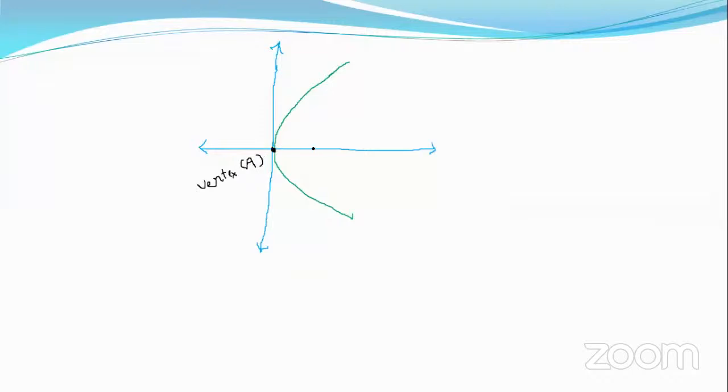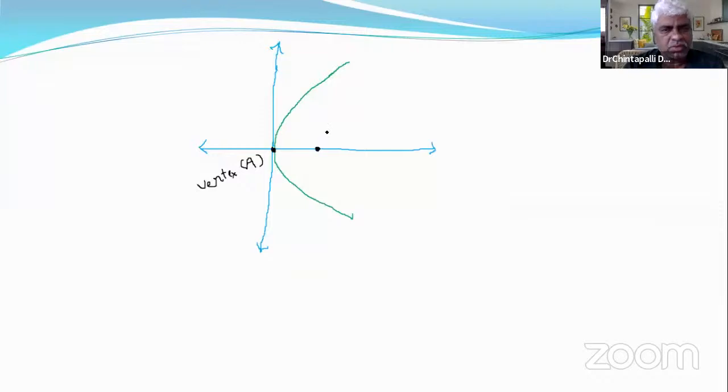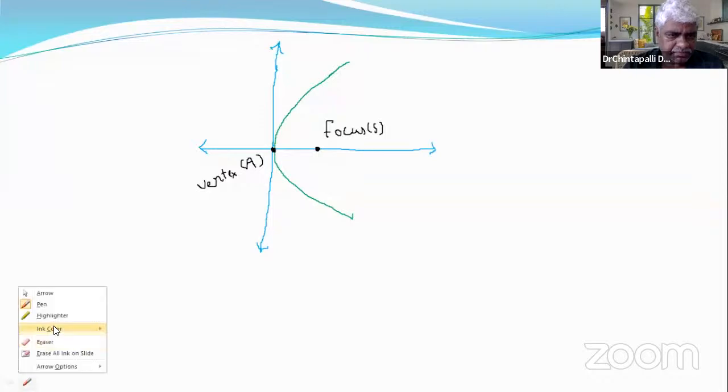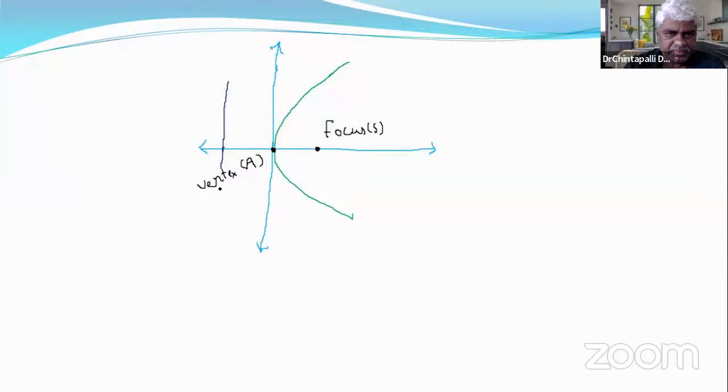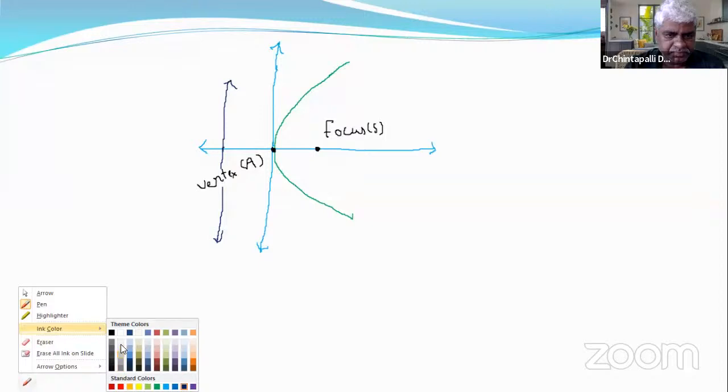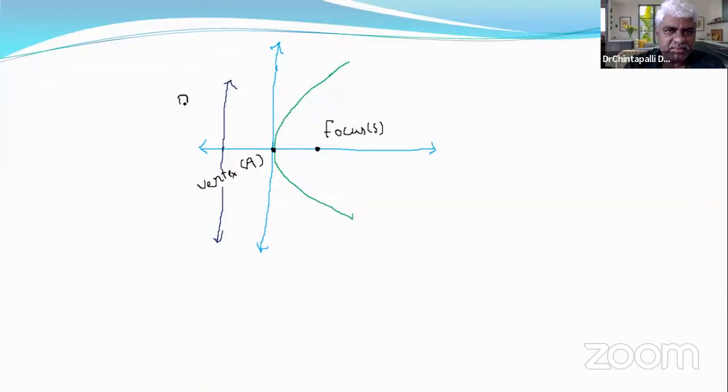Vertex A, and this is focus. Now this is the line directrix, directrix L. These are the basic points: focus, vertex, directrix, right?